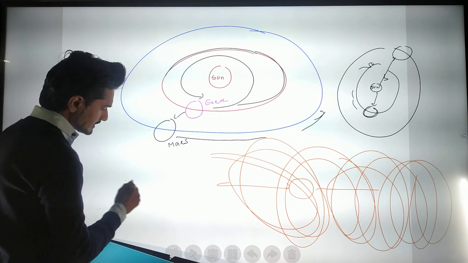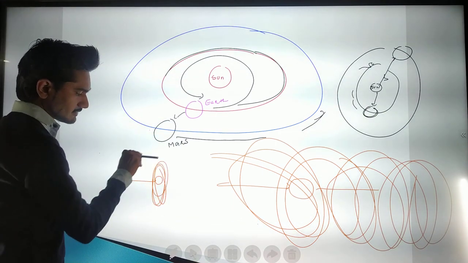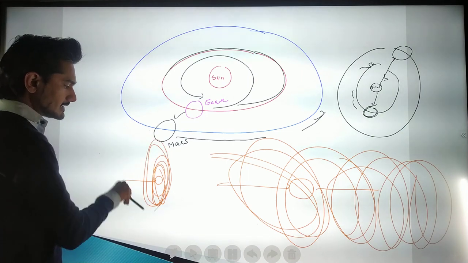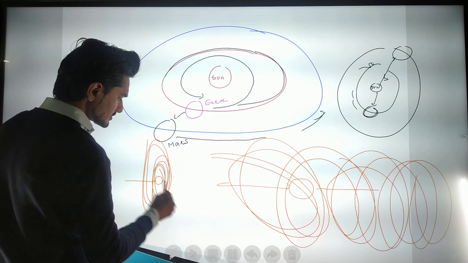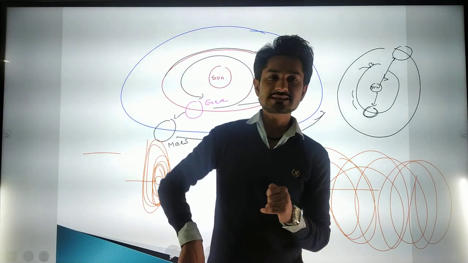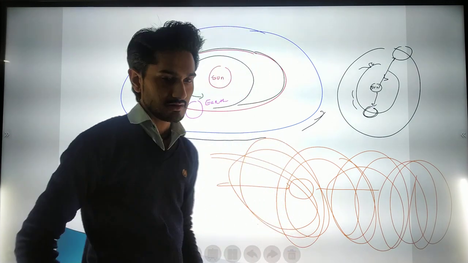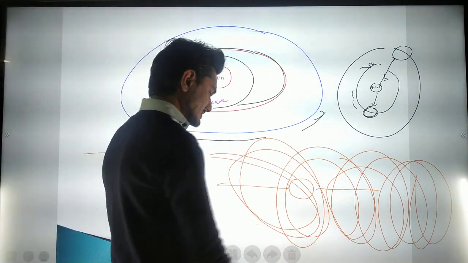Otherwise, what happened? The sun is traveling and all these planets are rotating like this. But now we have understood, because of this elliptical structure, that the heliocentric model still exists in this universe. So we have seen that. That's why it makes much more sense.